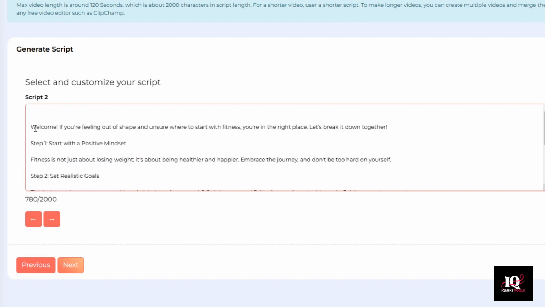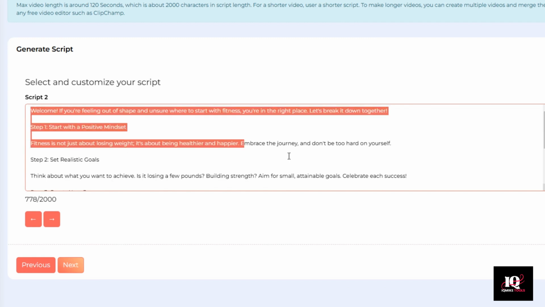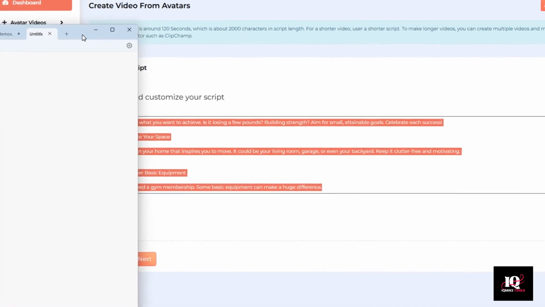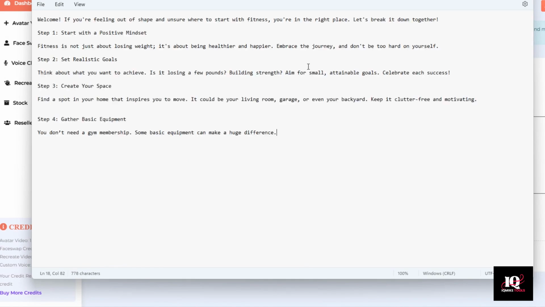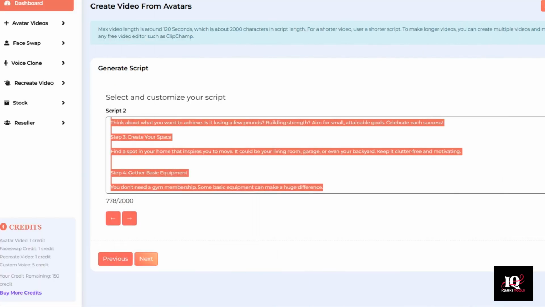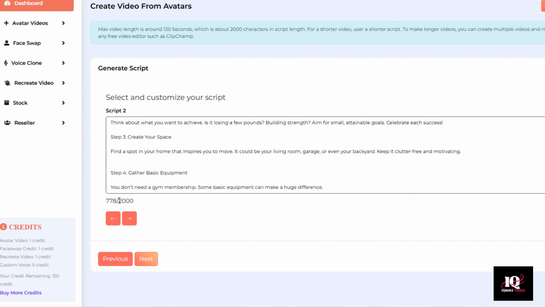And now here's an important extra step. We need to copy this script and save it somewhere on our computer, like in Notepad, because we're going to reuse that exact same script for the other angle.